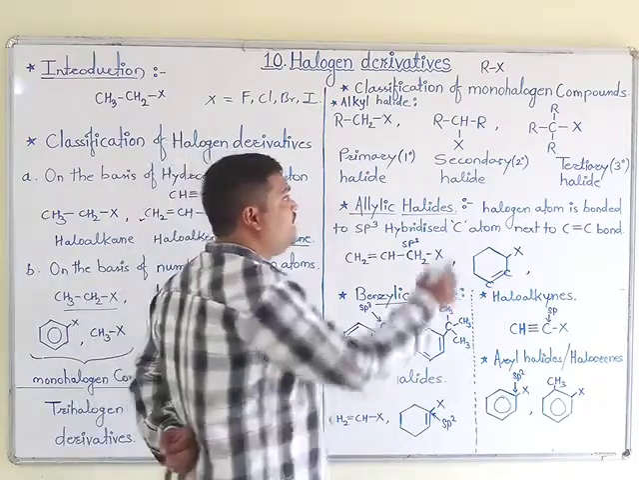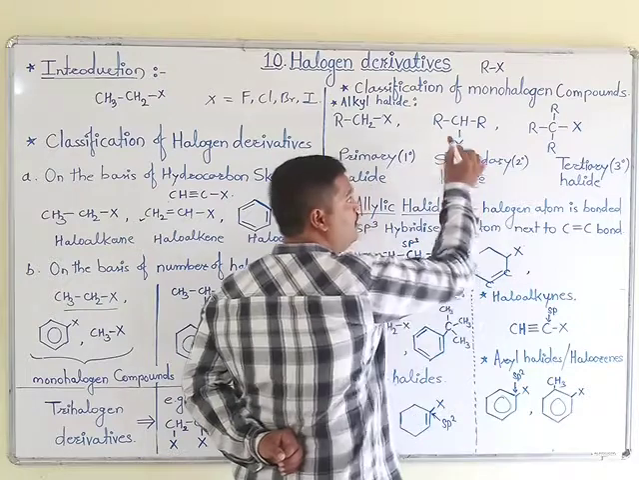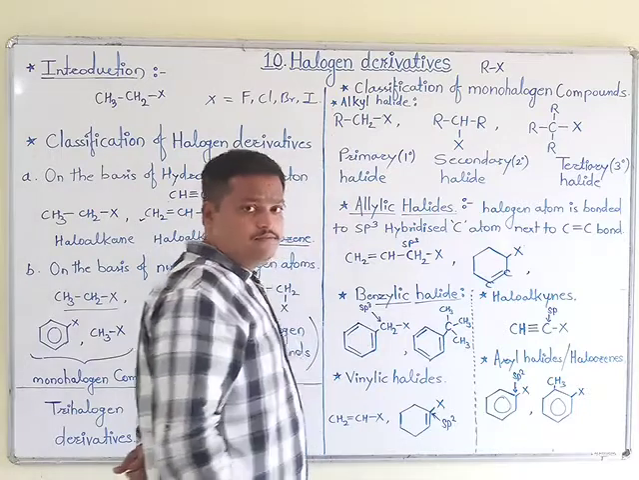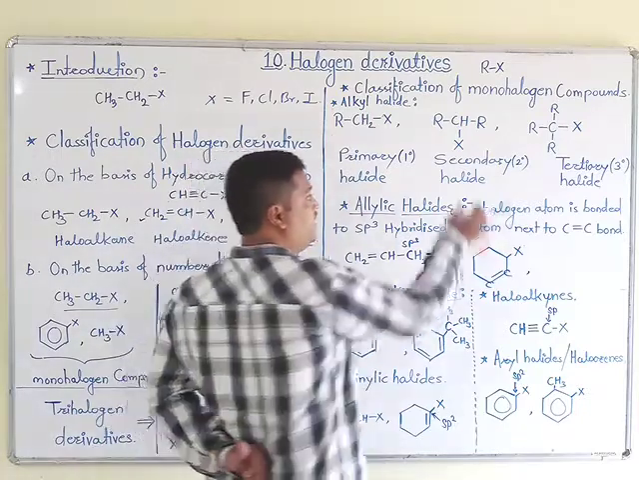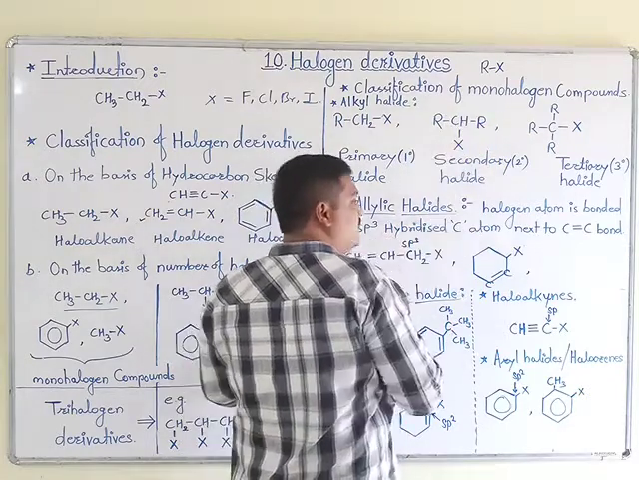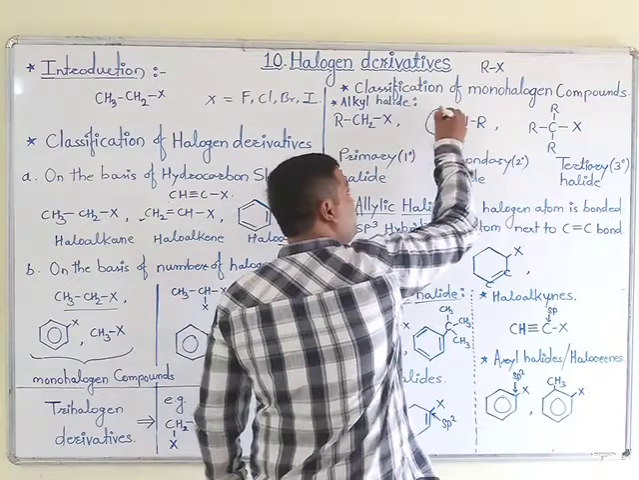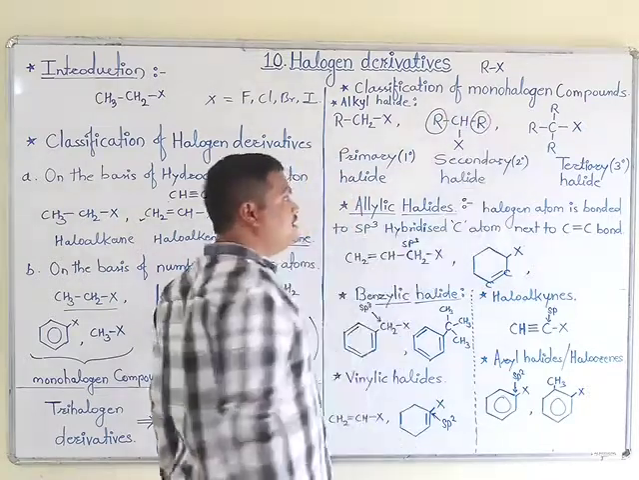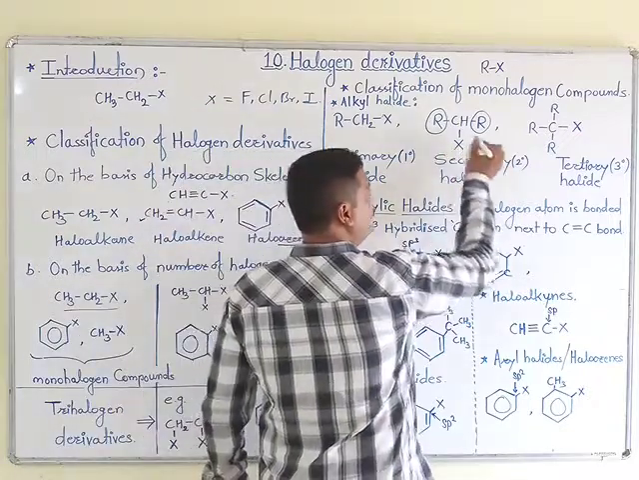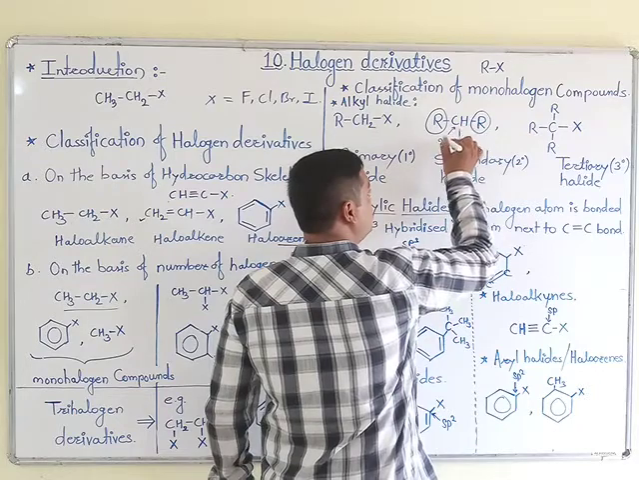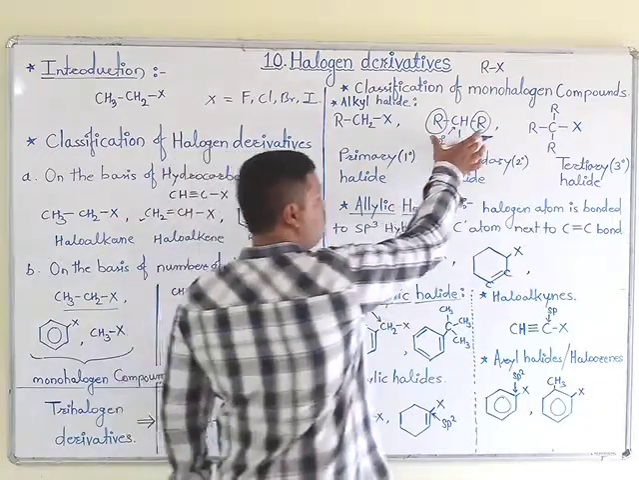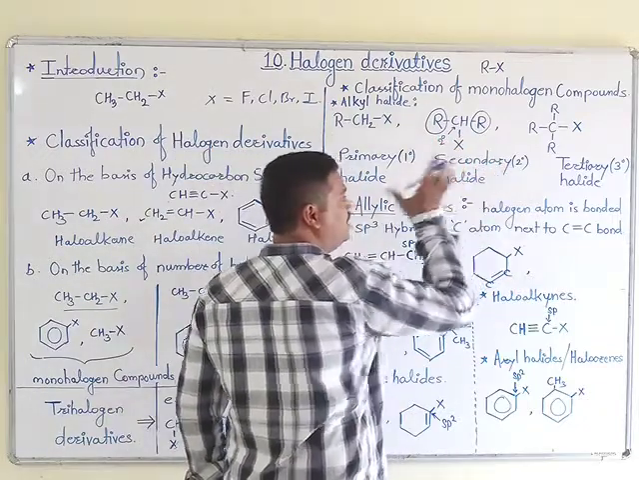Okay, then the next one is, see this second example, RCHXR. In this example, we observe that the X atom is attached to that carbon atom which is directly attached to two different R groups. An R group is nothing but an alkyl group. Therefore, here the degree of this carbon is secondary. Okay, and such compounds are known as secondary alkyl halide.